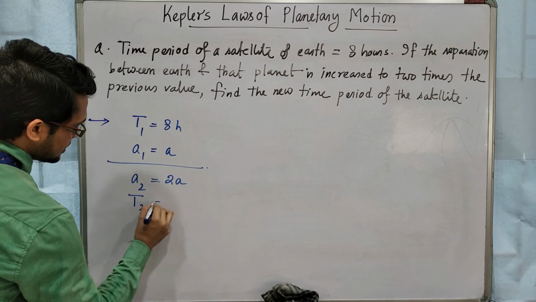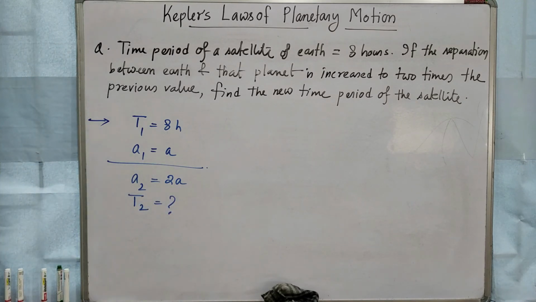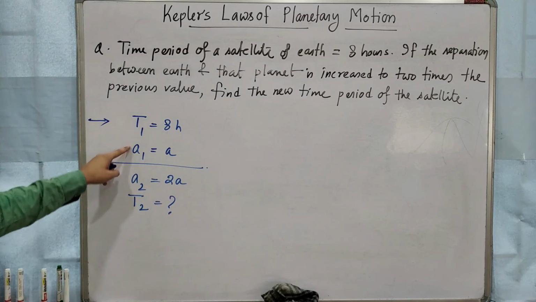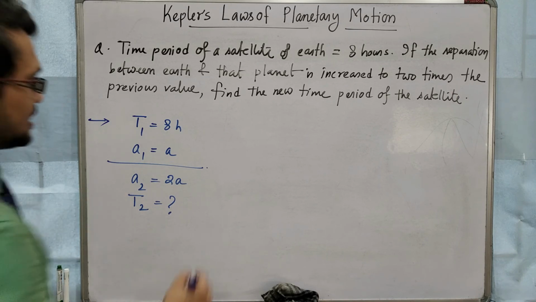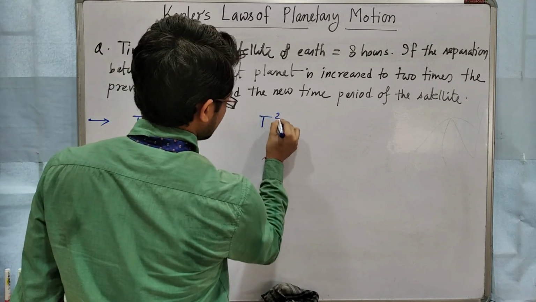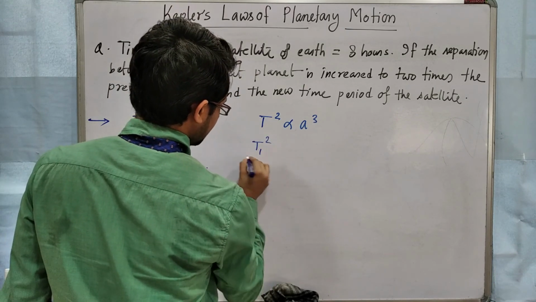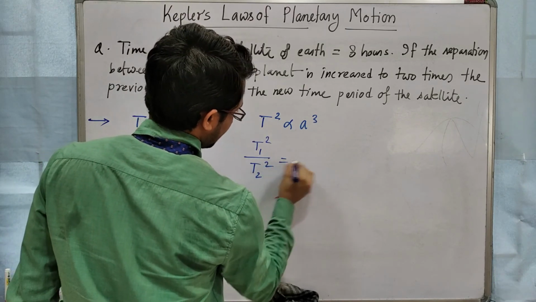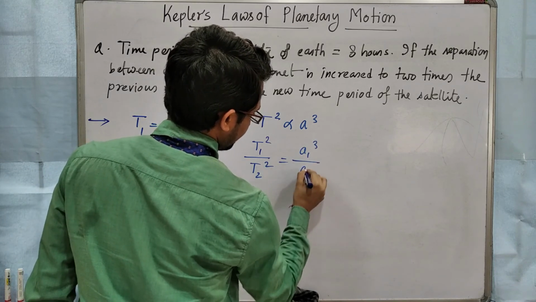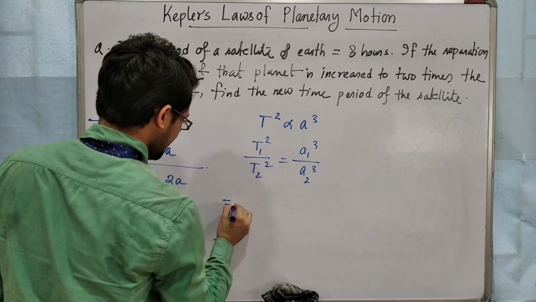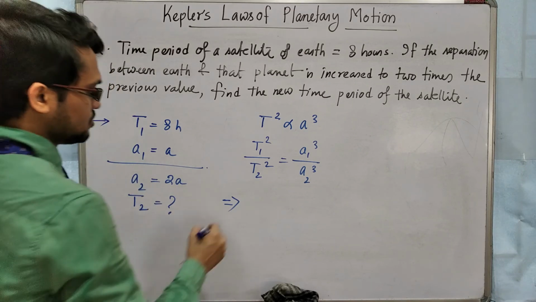What will be the time period of the satellite? Okay, again T and A. That means we can use this relation, T square is directly proportional to A cube. So we can write T1 square, T2 square, A1 cube, A2 cube. Clear? We have to find T2.